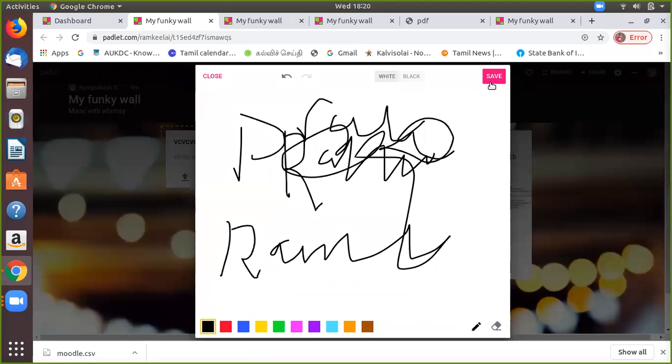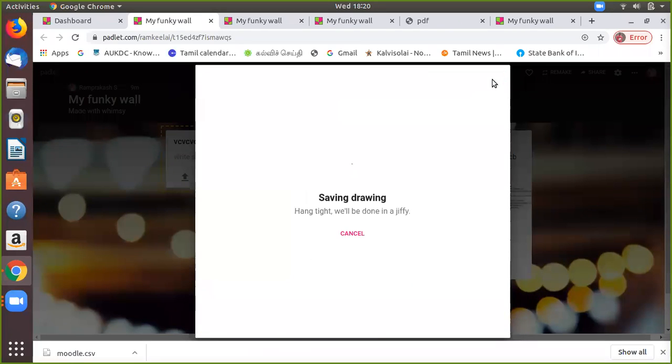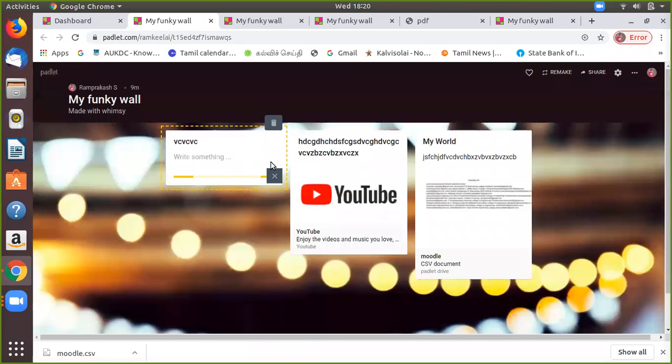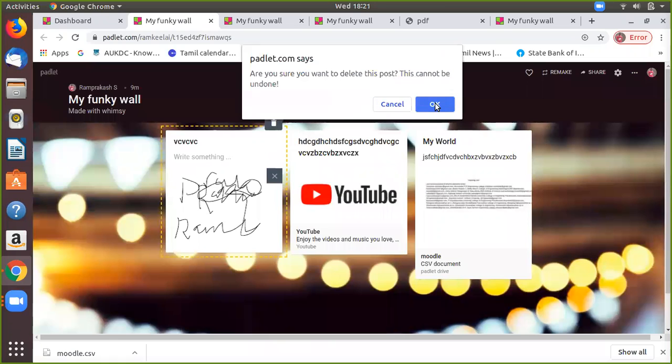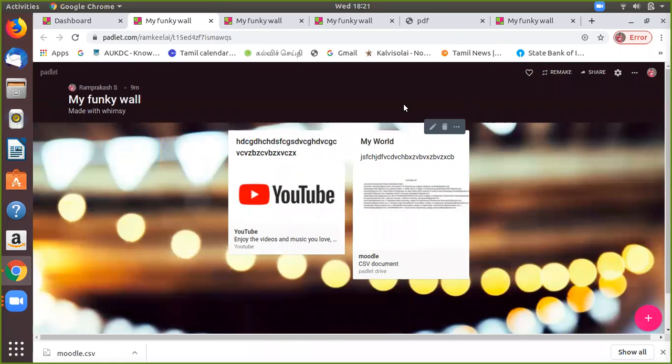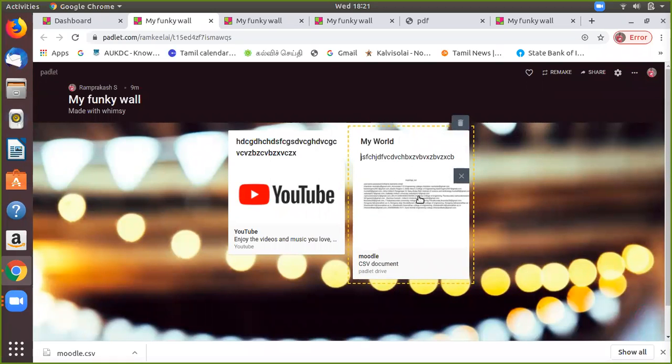You can save the drawing, share it, and it can be posted to the students. Like this you can do any number of activities. If you want to delete something, you can delete it, or modify it.